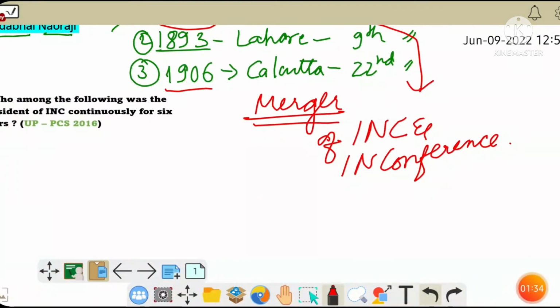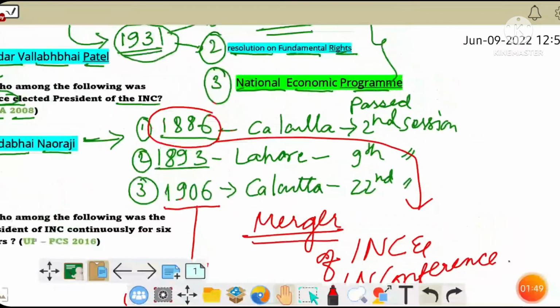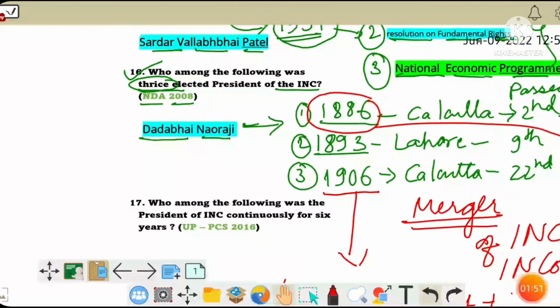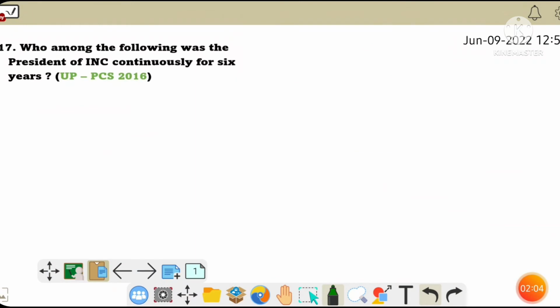And in the 22nd session in 1906, the word Swaraj was first adopted or first mentioned in the session of Indian National Congress. So from this question, you got to know about the three sessions of the Indian National Congress: 1886 Calcutta, 1893 Lahore, and 1906 Calcutta, and the president was Dadabhai Naoroji.